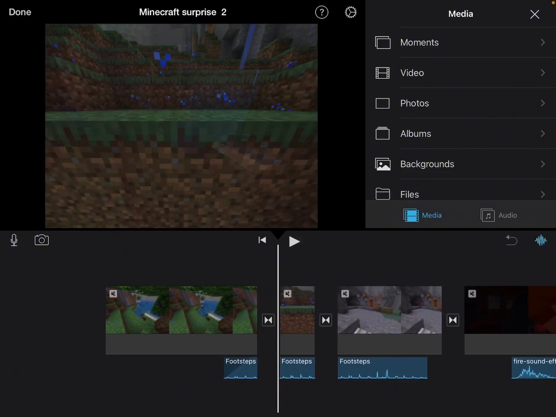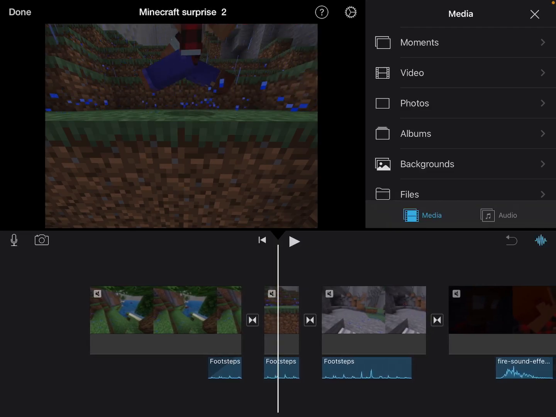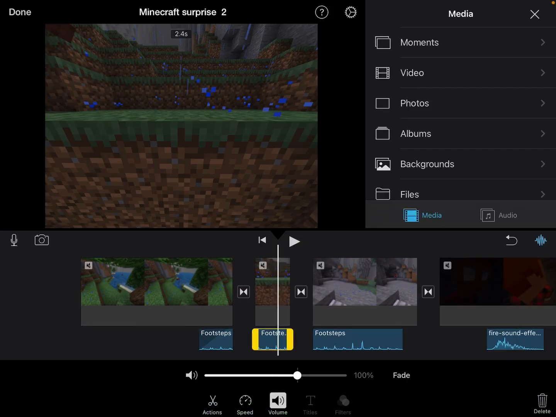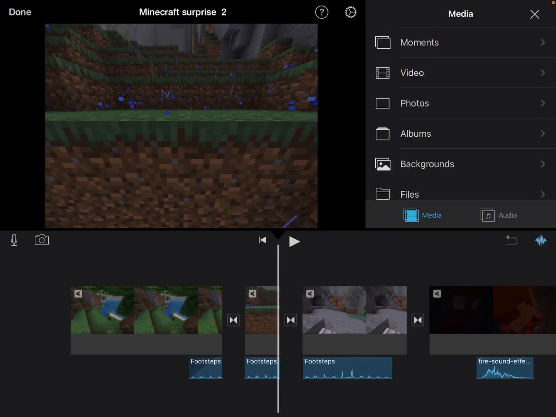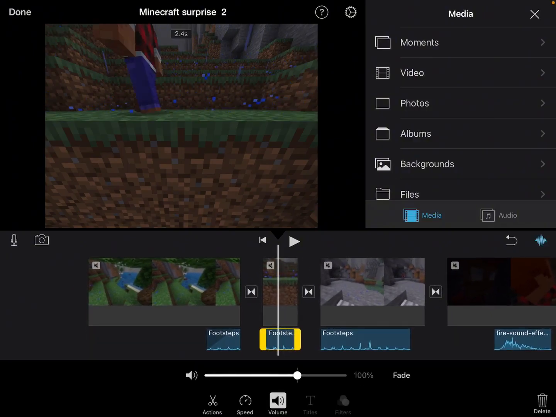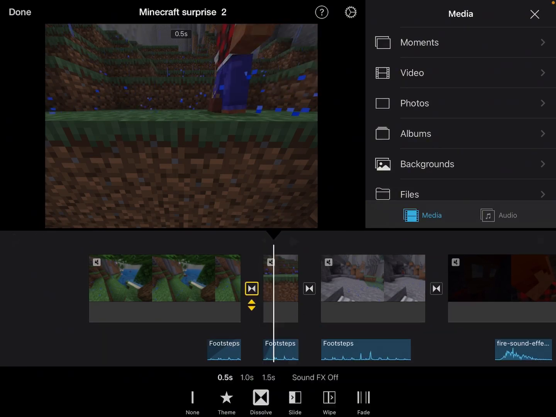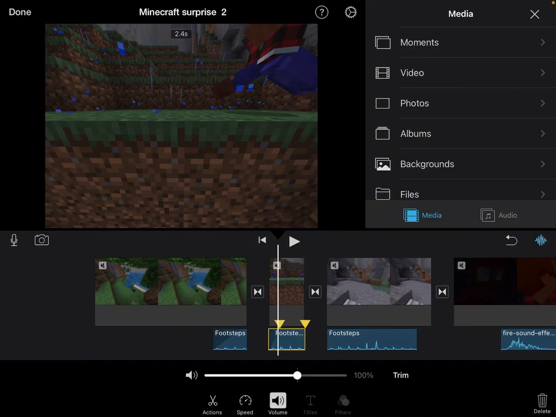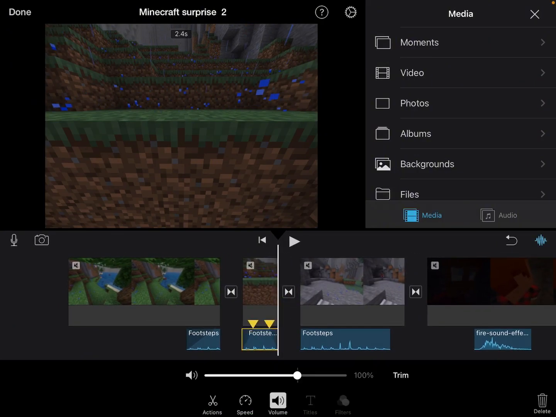Now for this clip, I noticed the character's off camera, comes through, and then leaves. So the volume should crescendo, get louder as the character comes on camera, but then at the end, it should get quieter as the character leaves. So I tap on the clip, making sure I'm in volume. I tap on fade. Now this time I'm gonna crescendo so it gets gradually louder. And then I'm going to drag the other triangle so that it decrescendos and gets quieter as it runs away. Let's see what it looks like.